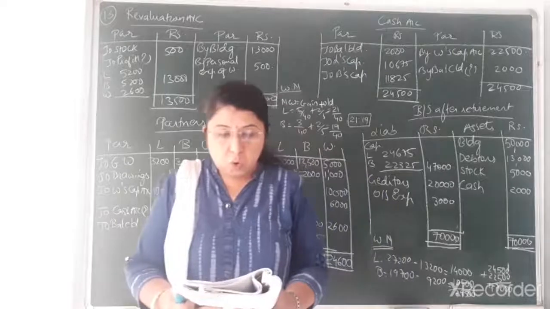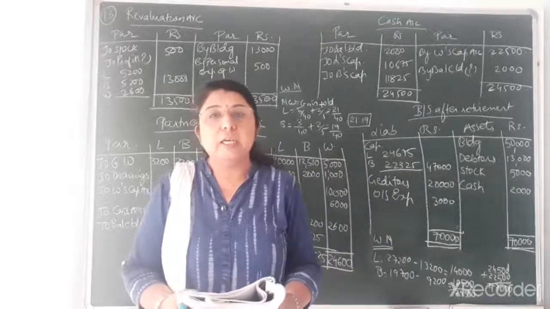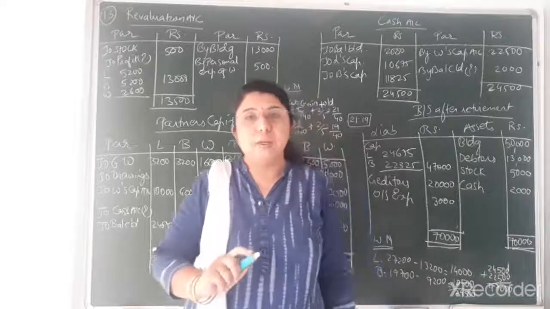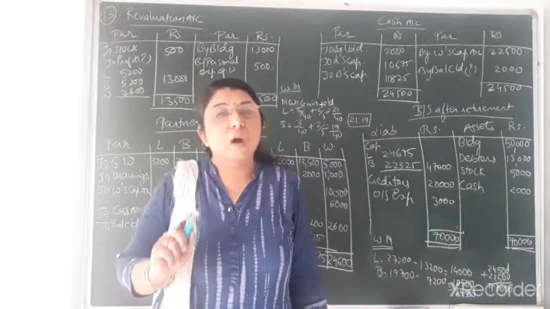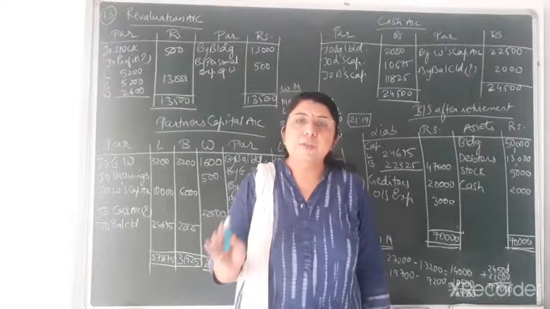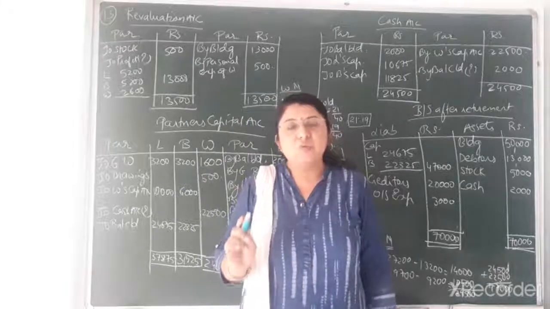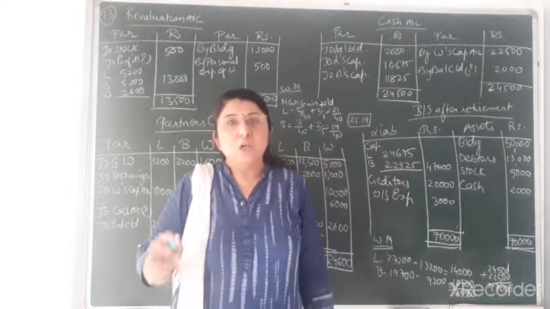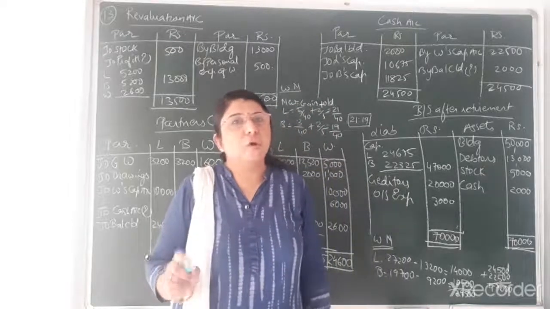Book value of stock is 10% more than its cost. It means whatever value is given to you in the old balance sheet, that is always the book value, and book value is 10% more than its cost. And at what price do we have to record the stock? That is at the cost price. So we have to find the cost price of stock.